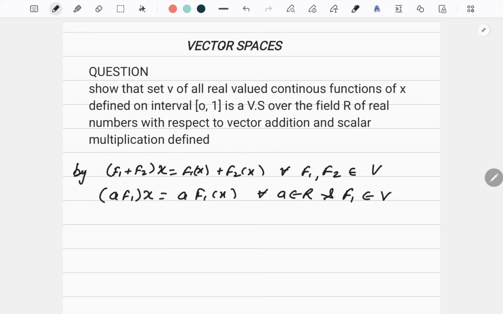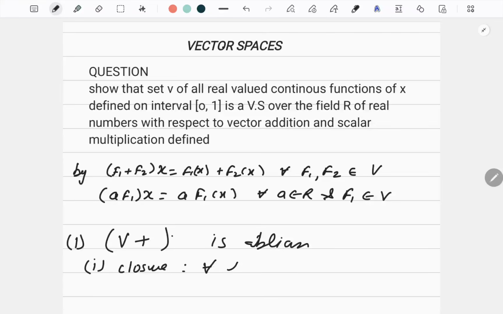Now, if I want to prove it is a vector space, what is the first property? First property is V plus is abelian. So, when I say V plus is abelian, I need to list out all the properties. First property is closure. Mathematically, closure is defined like this.